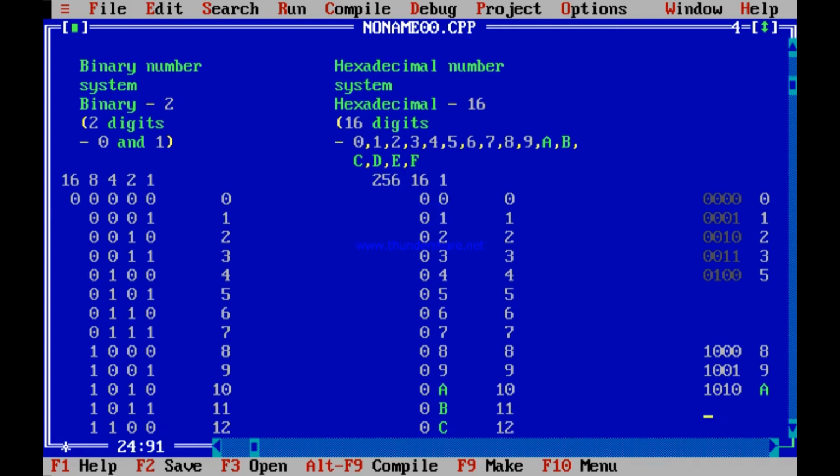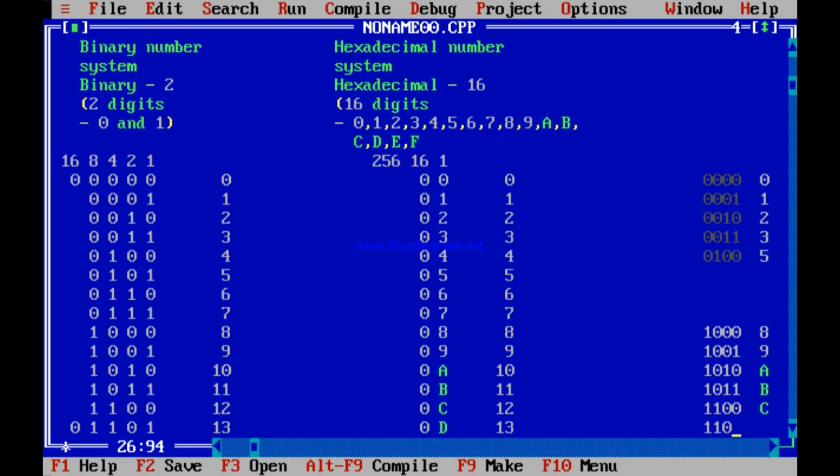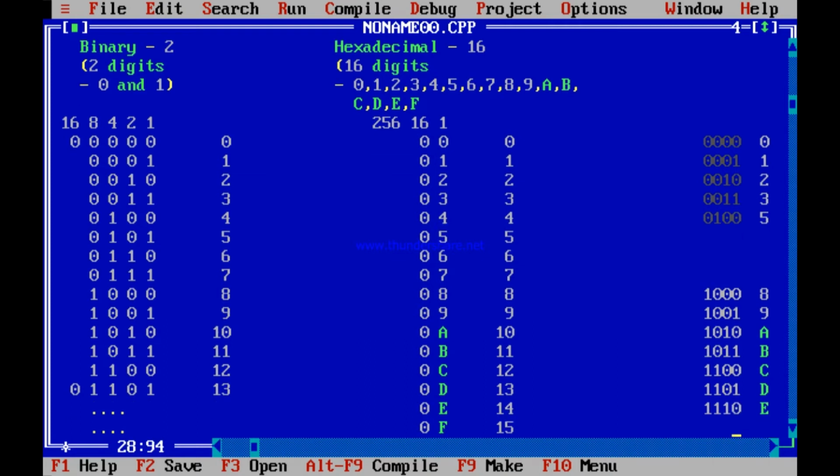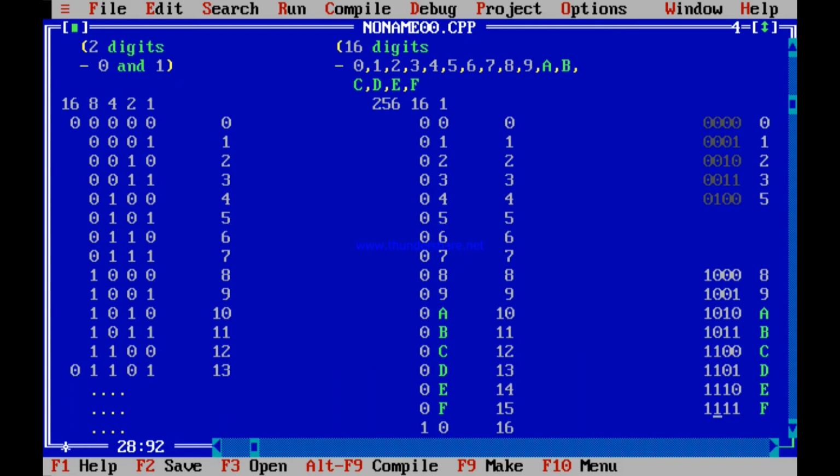You get it? 1011 combined to make B. 1100 combined to make C. 1101 combined to make D. 1110 combined to make E, and 1111 combines to make F. No further, 4 bits combine to make one hexadecimal digit.